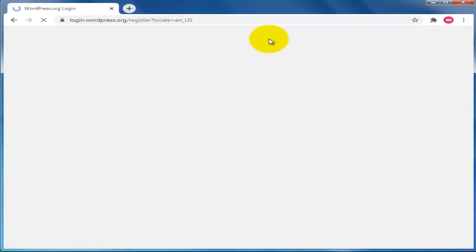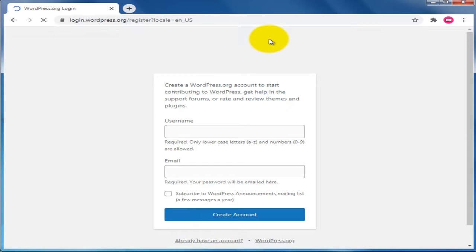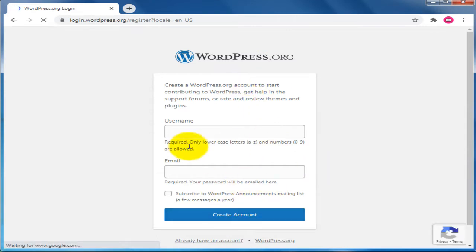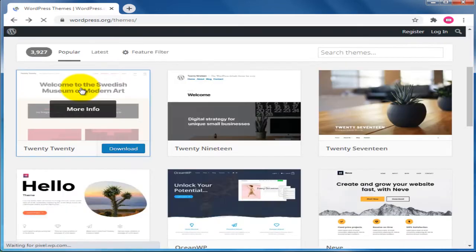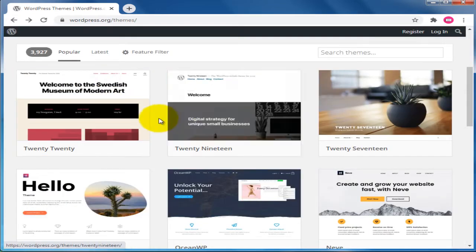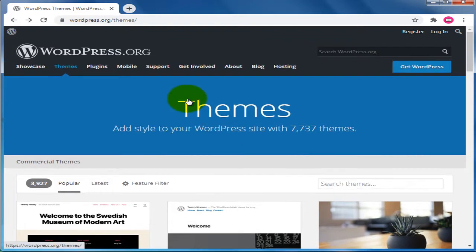What happens is the theme developers or plugin developers may contact you. They will give you wonderful information about their themes and plugins. So here you can create your WordPress.org account using the registration menu. This is also one of the best options to interact with the developers of whatever theme you use.